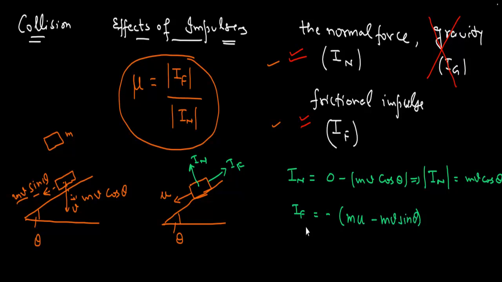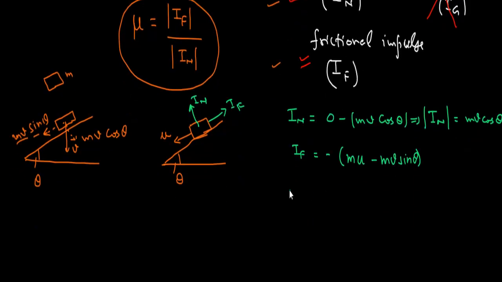Now from this I can write mv sine theta minus IF, and this is equal to mu. Now we have to substitute this value of IF, and that we can substitute using this formula.